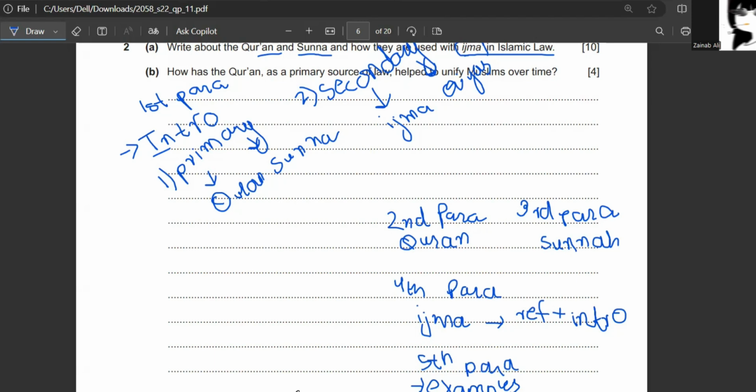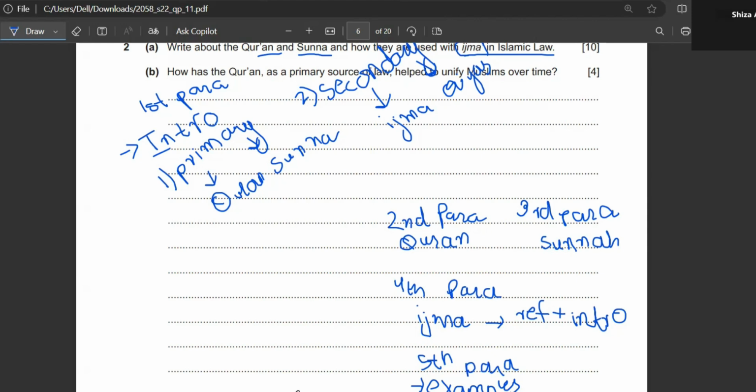Then after the lifetime of Nabi Kareem, the caliphs also practiced ijma, where Hazrat Usman implemented 2 azan of Fridays, and what else? Yeah, Hazrat Abu Bakr compiled Quran upon the suggestion of Sayyidina Umar Raziyallahu Ta'ala anhu, because many Hufaz died during Battle of Yamama. And in current times, I believe this is it. Because you have to link Quran, Sunnah with ijma, right? So you do not have to write the modern examples of ijma. You just have to write how Quran and Sunnah are supporting ijma.